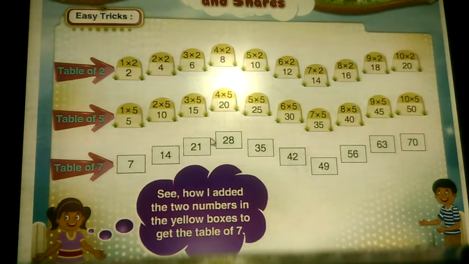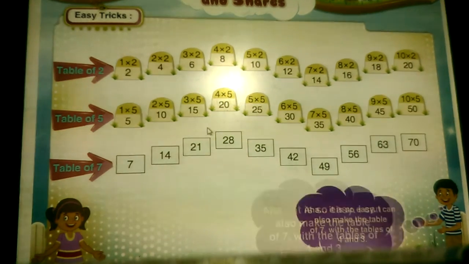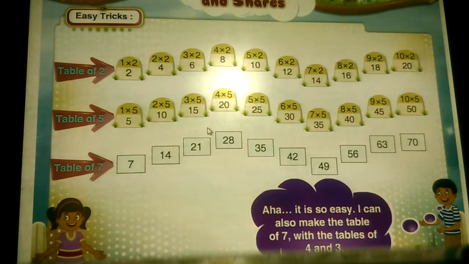Guddu says, see how I added the 2 numbers in the yellow boxes to get the table of 7. Bunty says, it is so easy. I can also make the table of 7 with the tables of 4 and 3. Help Bunty to make the table of 7 using the tables of 4 and 3.